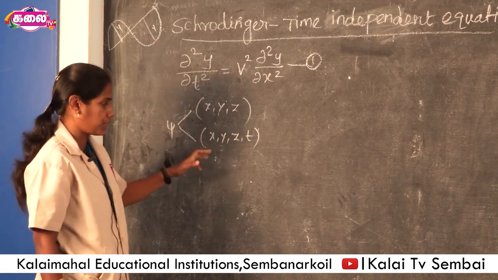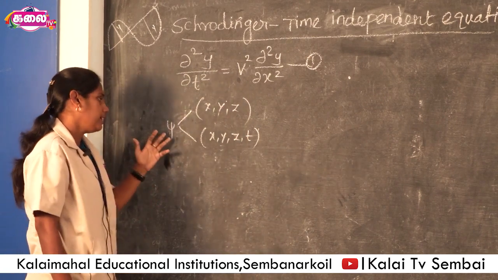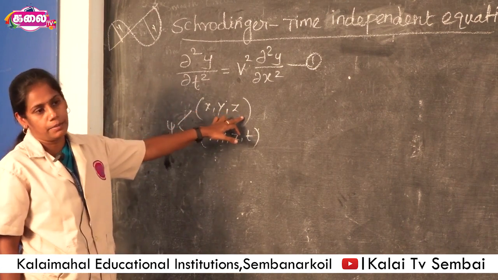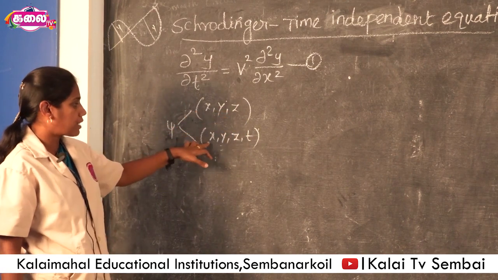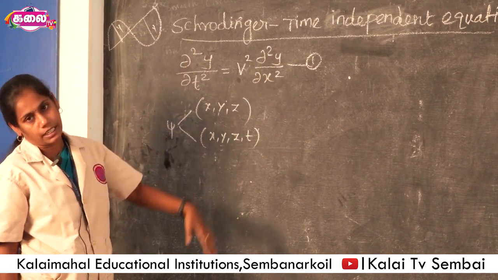If a particle is moving in the form of a wave, it is represented by the wave function psi of x, y, z if it is the time independent equation, and psi of x, y, z and t if the equation is time dependent.